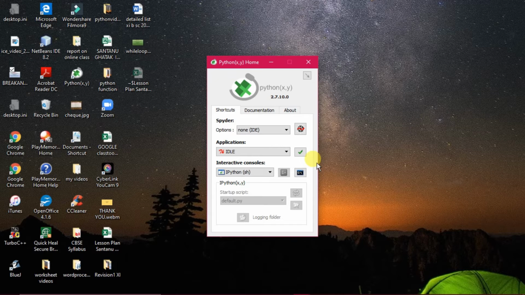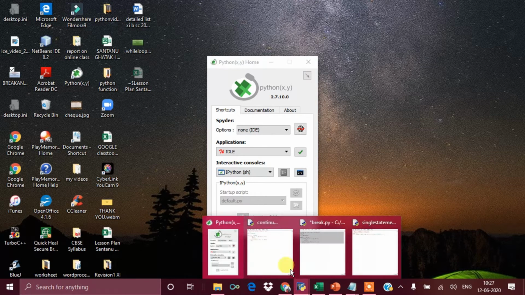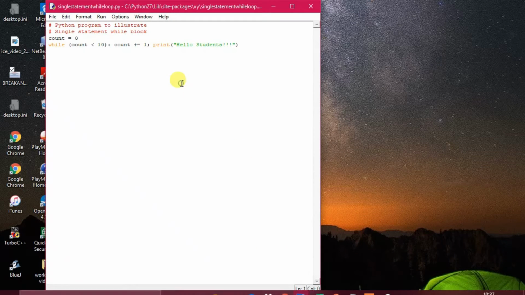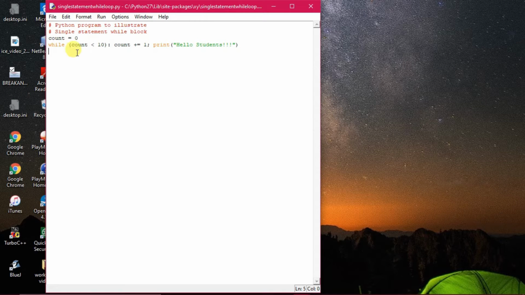But before going to break and continue, we will see how a single while loop statement can execute a lot of things. Now you see this particular program out here. A single while loop statement has been written in a single line. You can see, Python program to illustrate single statement while block. All the things have been considered over here as a single statement, and you see it has been given a semicolon. This is a special kind of structure, so everything is written in a single line.